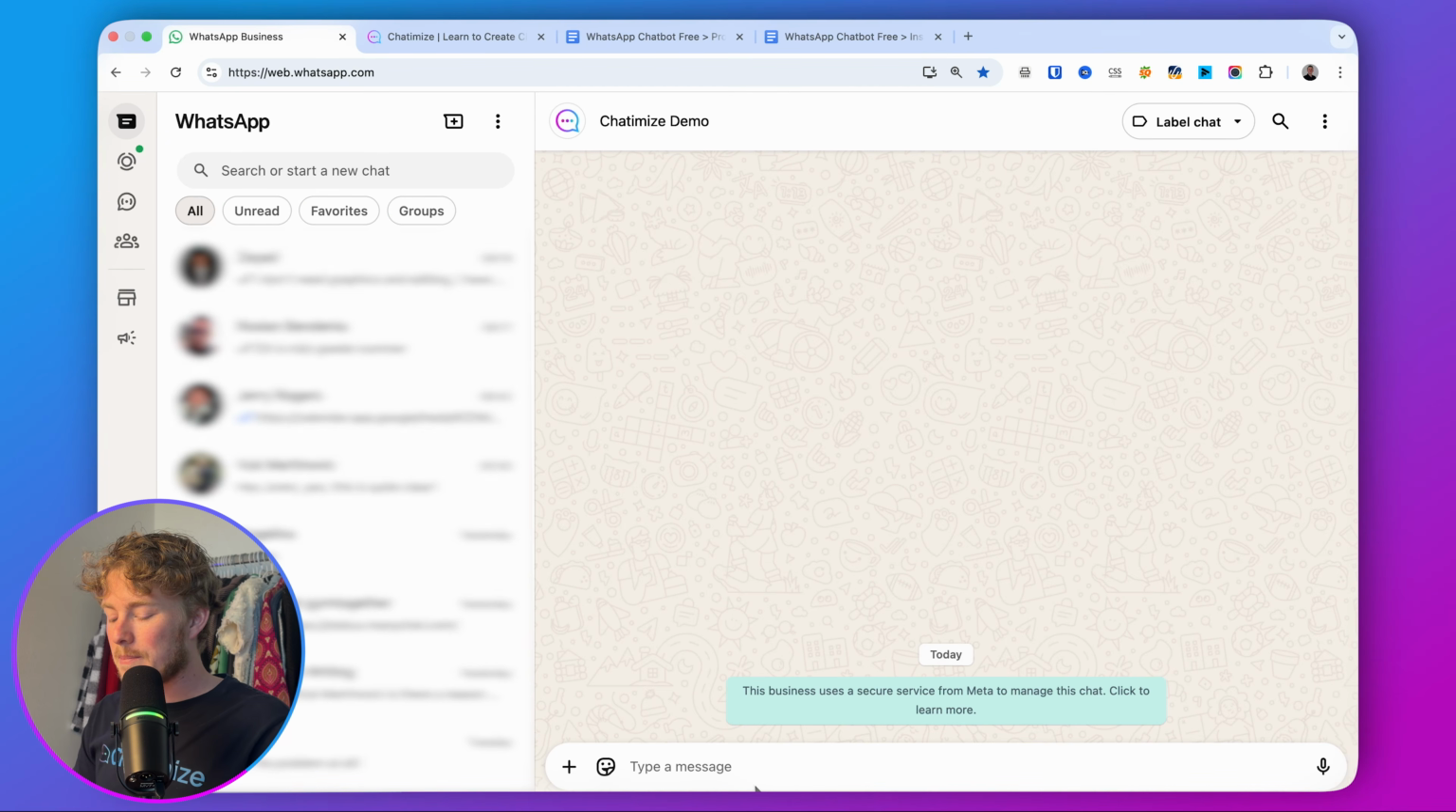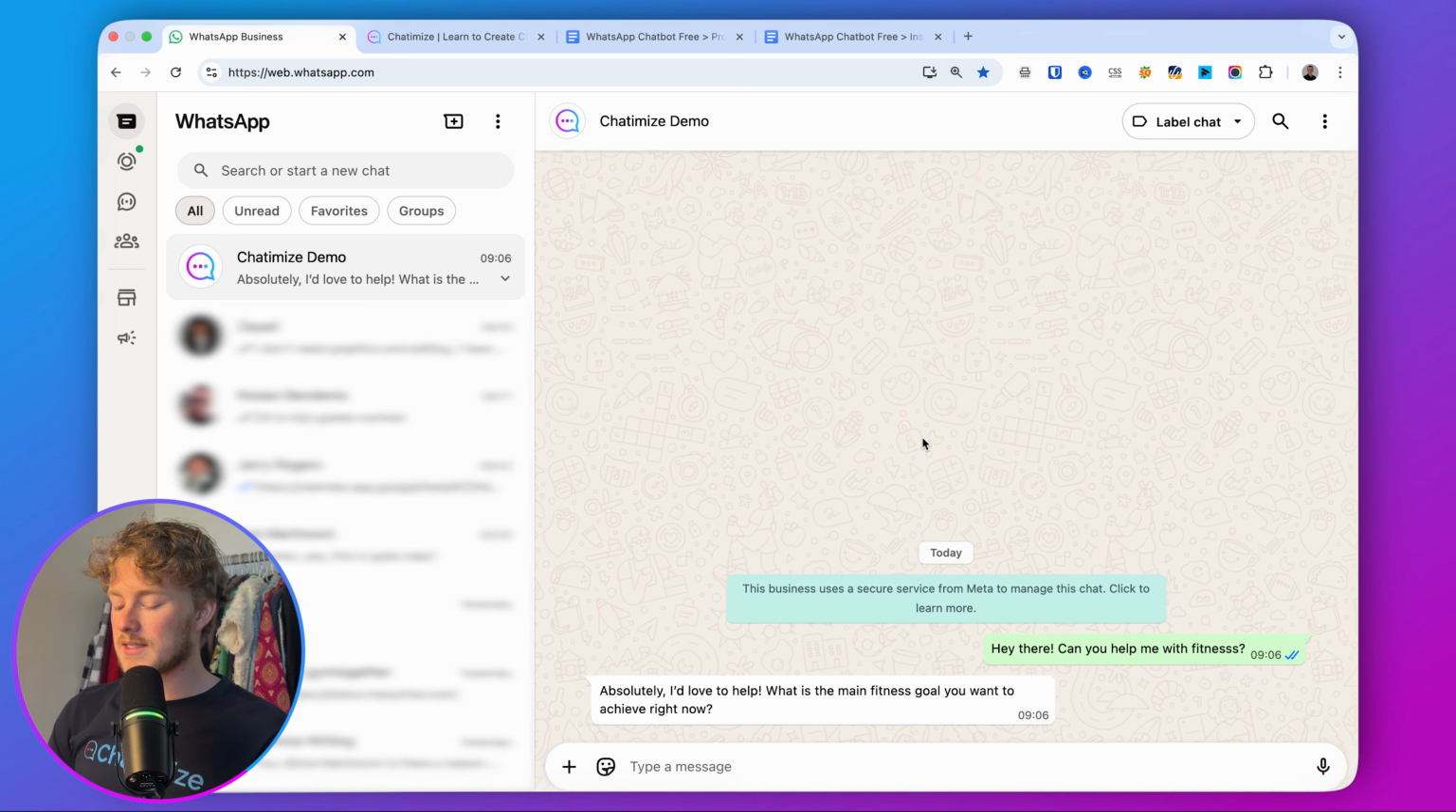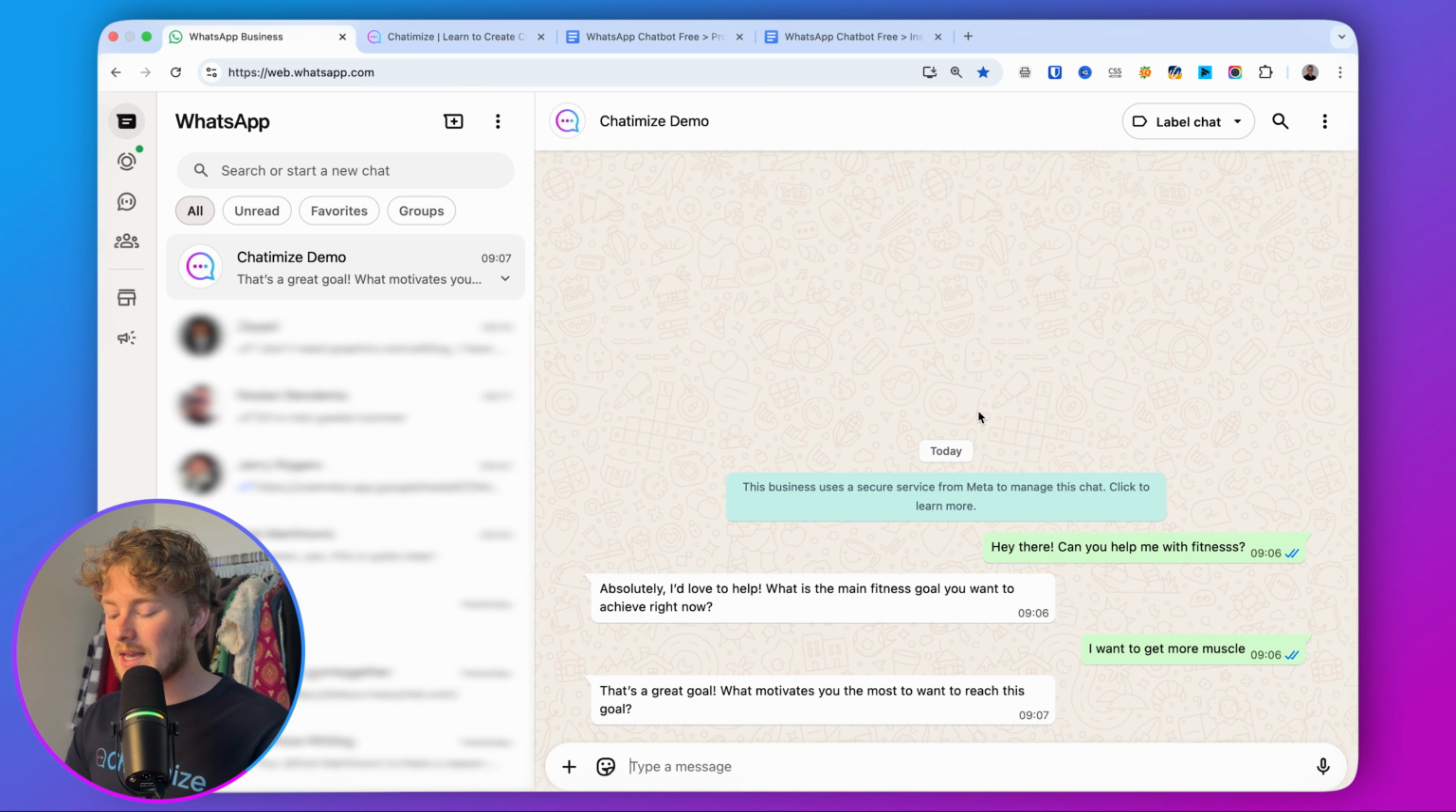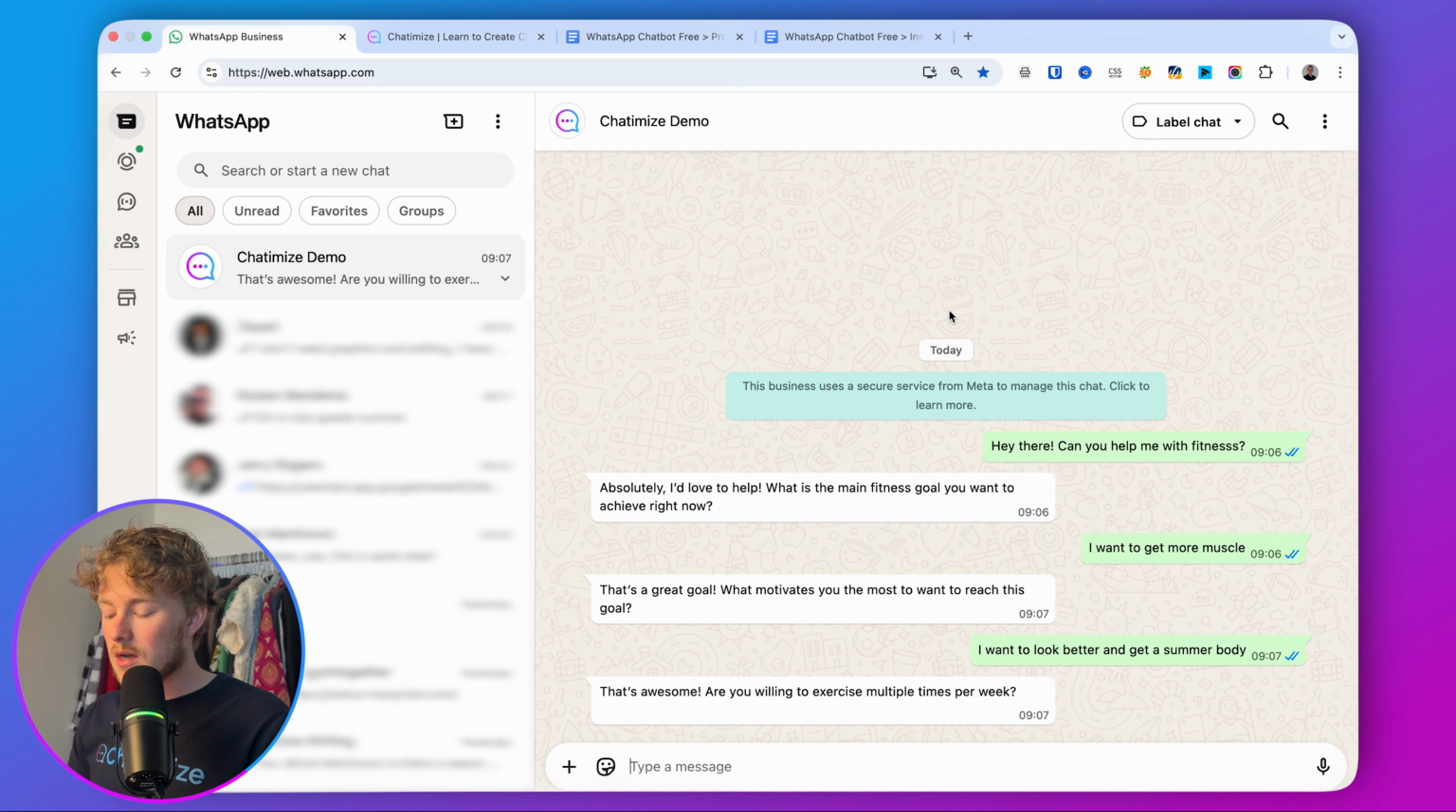So now I'm on WhatsApp, and if I say, hey there, can you help me with fitness? Then it says, absolutely, I would love to help. What is the main fitness goal you want to achieve right now? So then I say, I want to get more muscle. Then it says, that's a great goal. What motivates you the most to reach this goal? So I want to look better and get a summer body. That's awesome. Are you willing to exercise multiple times per week? Yes, I'm definitely willing to do that.